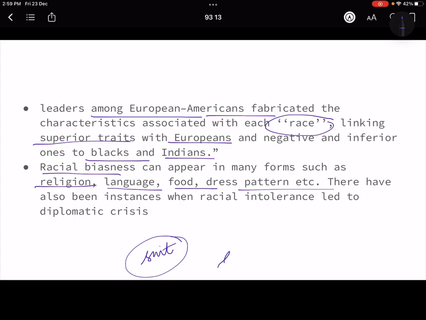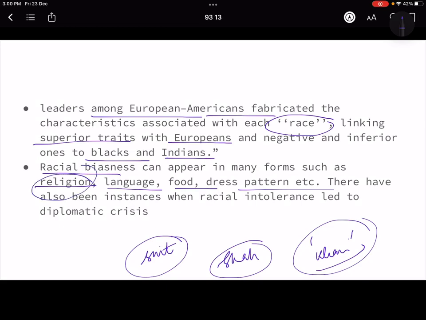For example, if a Shah Rukh Khan is stopped at the entry of maybe an American country, right? Just because he has a name like Khan, and there are many others, ठीक है? So this is what? This is discrimination based on religion. So ये सब concepts जो हैं, whether it is caste in India's case, ये सब racism के concept में you can count.